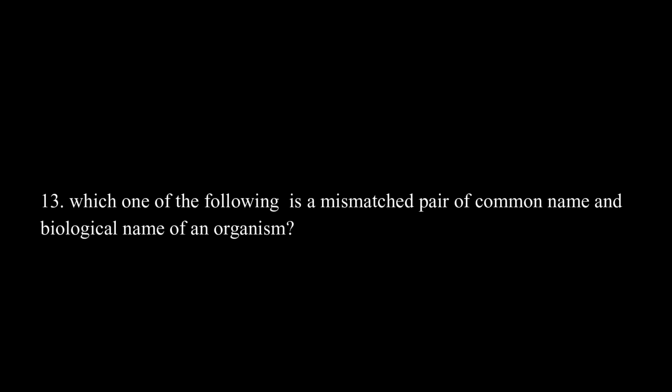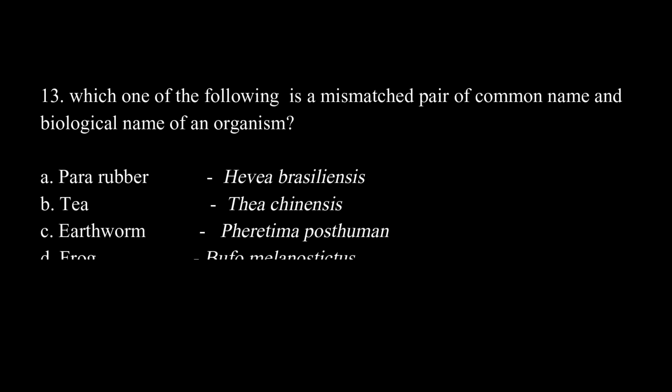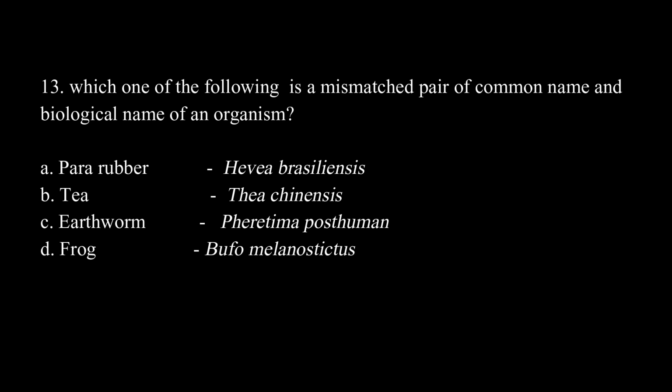Which one of the following is a mismatched pair of common name and biological name of an organism? Option A, Para rubber, Hevea brasiliensis. Option B, Tea, Thea chinensis. Option C, earthworm, Pheretima posthuma. Option D, frog, Bufo melanostictus. The correct answer is D, frog, Bufo melanostictus is the mismatched pair.